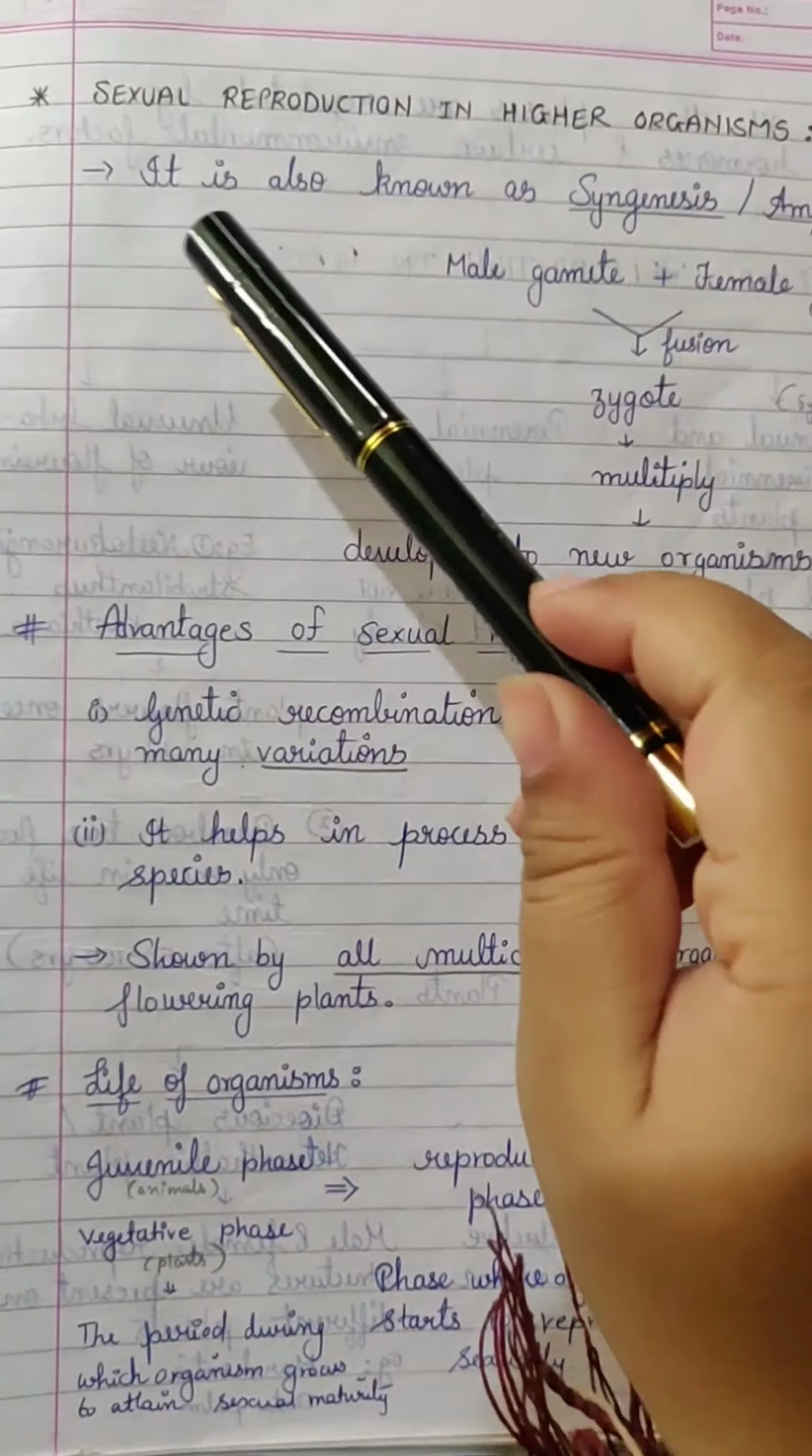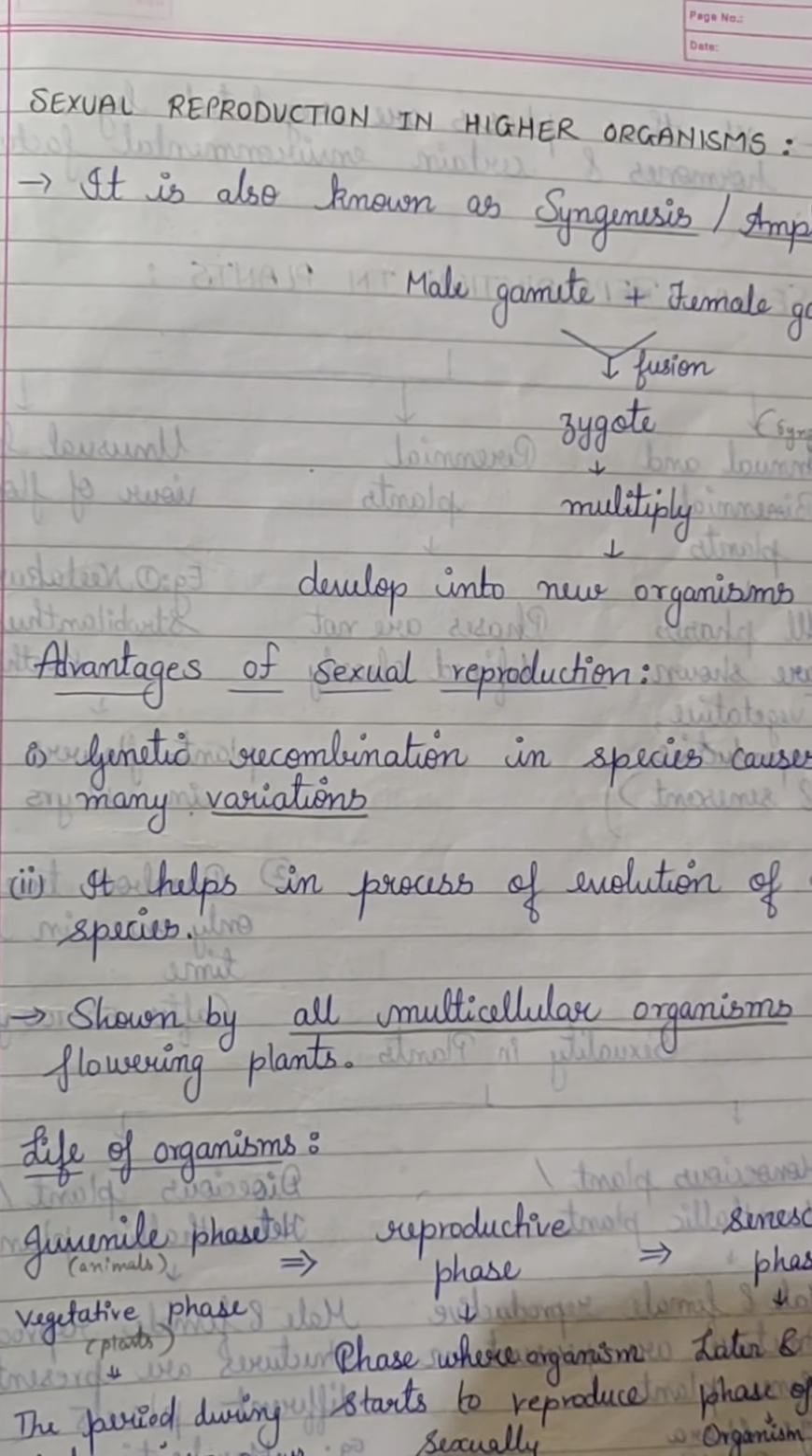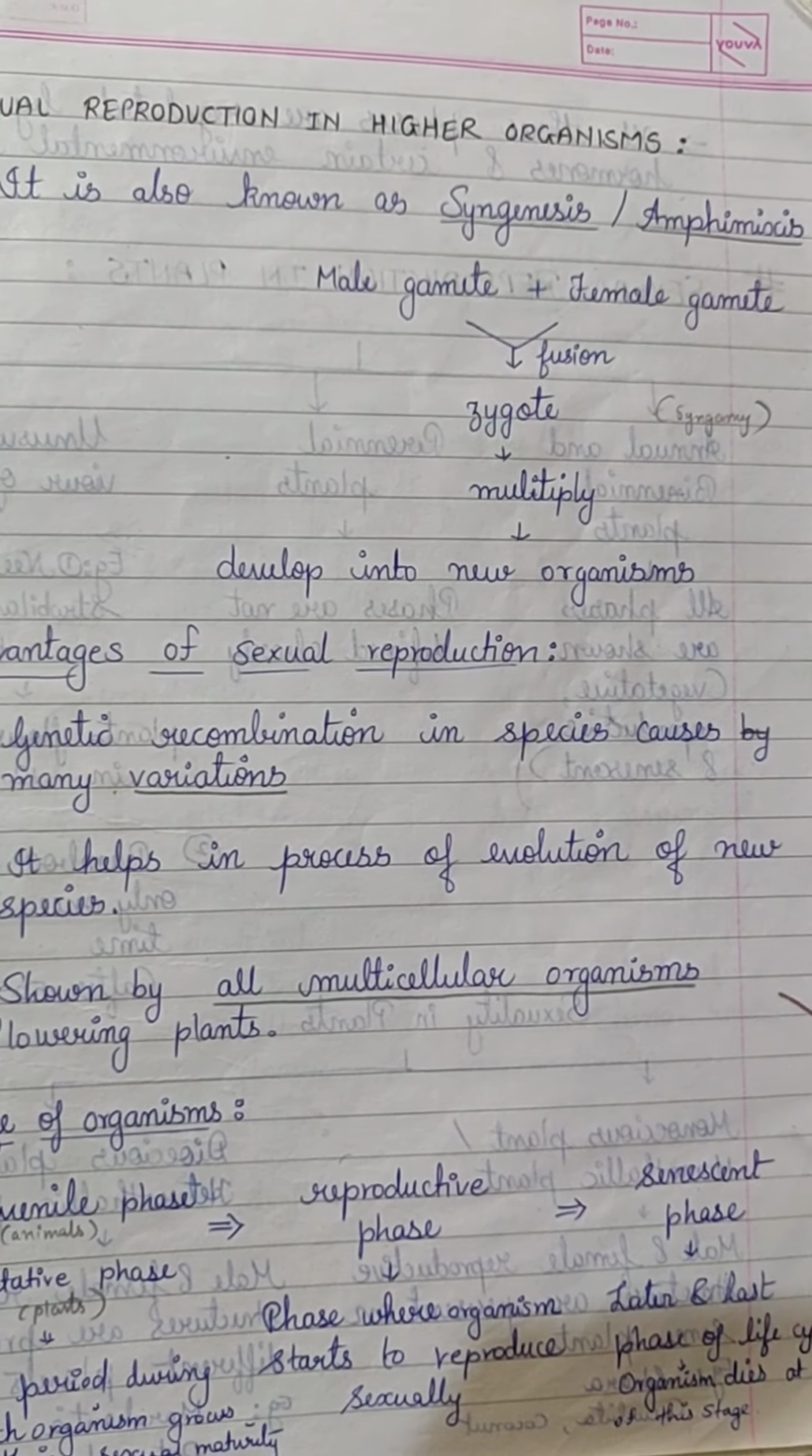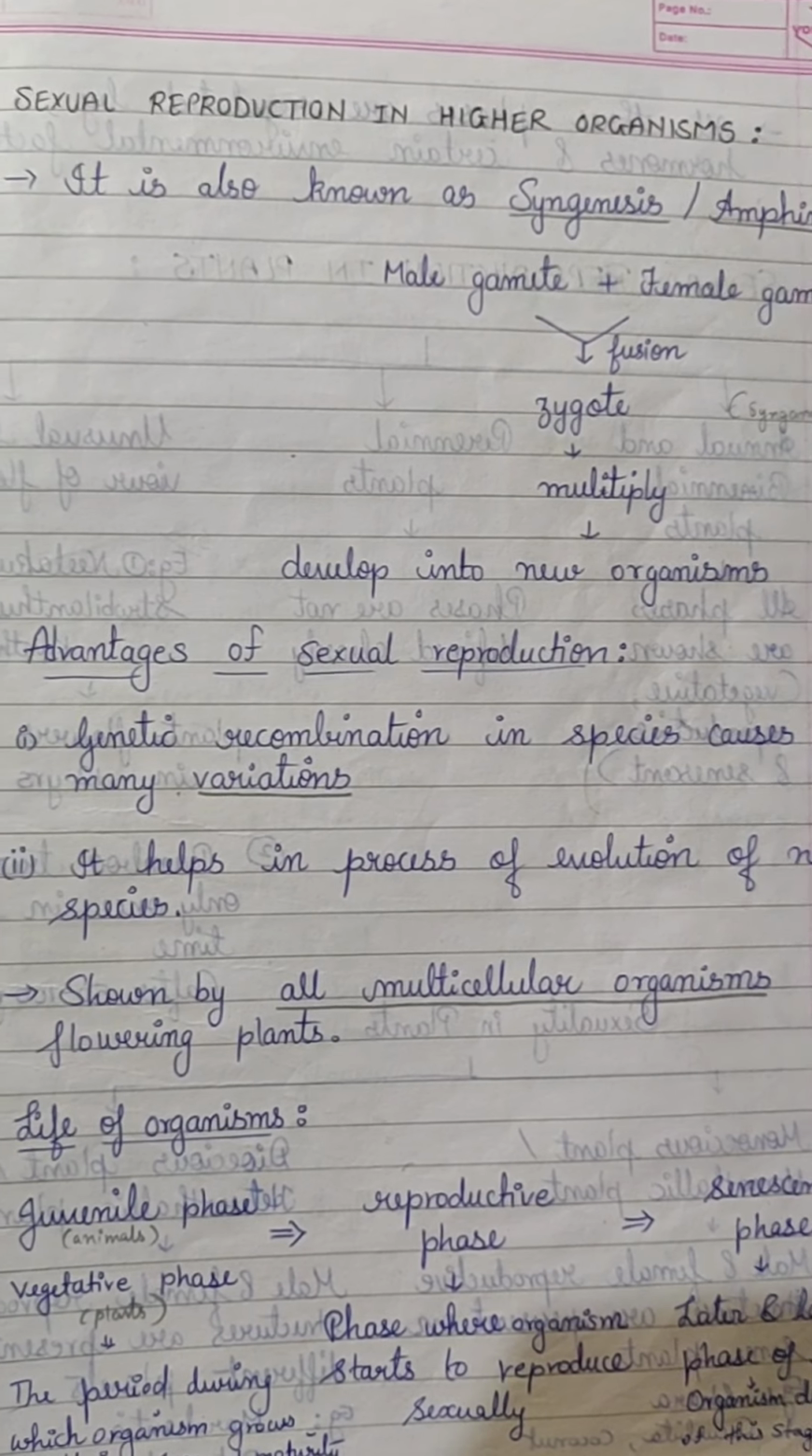Hello everyone. We are here to proceed for our next lecture, that is sexual reproduction in higher organisms. We have already completed part 1 of the chapter, that is asexual reproduction in plants as well as in animals. Now we are proceeding ahead towards sexual reproduction in higher organisms. So let's proceed. Sexual reproduction in higher organisms is also known as syngenesis or amphimixis, another terminology for this word.